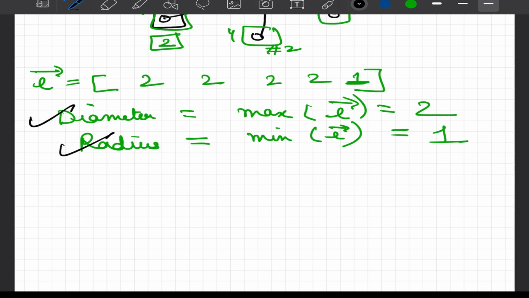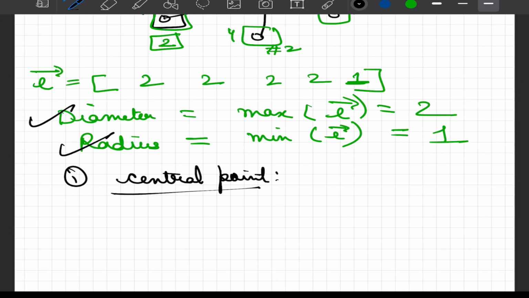Now, once we calculate this diameter and radius, two important terms that assign importance to each node come into the picture. The first one is central point, which indicates those nodes where radius is equal to eccentricity.